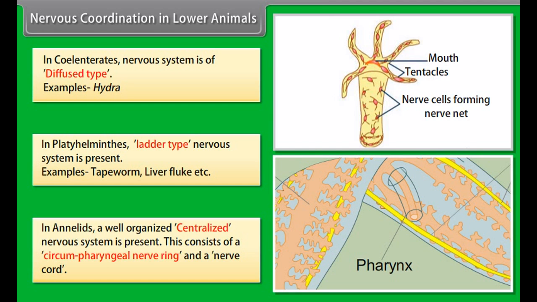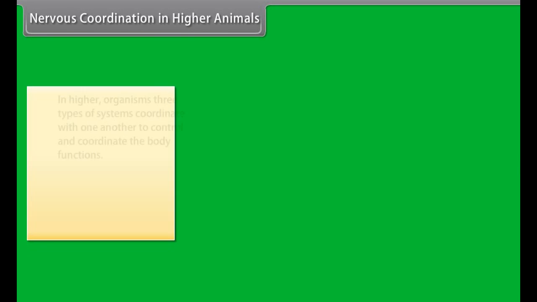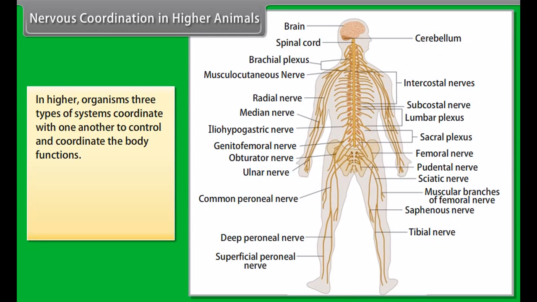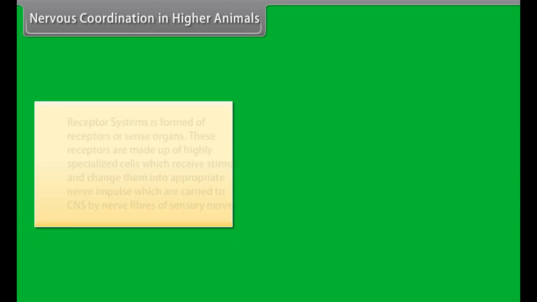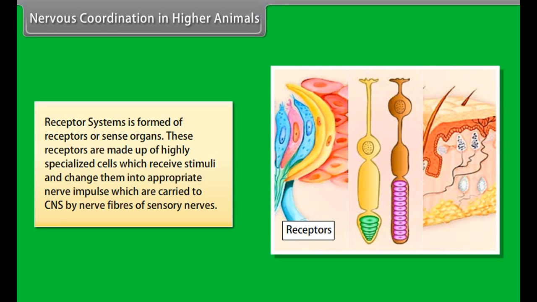In coelenterates, nervous system is of diffused type. Example: hydra. In platyhelminthes, ladder-type nervous system is present. Examples: tapeworm, liver fluke, etc. In annelids, a well-organized centralized nervous system is present. This consists of a circumpharyngeal nerve ring and a nerve cord. In arthropoda, centralized nervous system like annelids is present, but their nerve ring is circumesophageal.